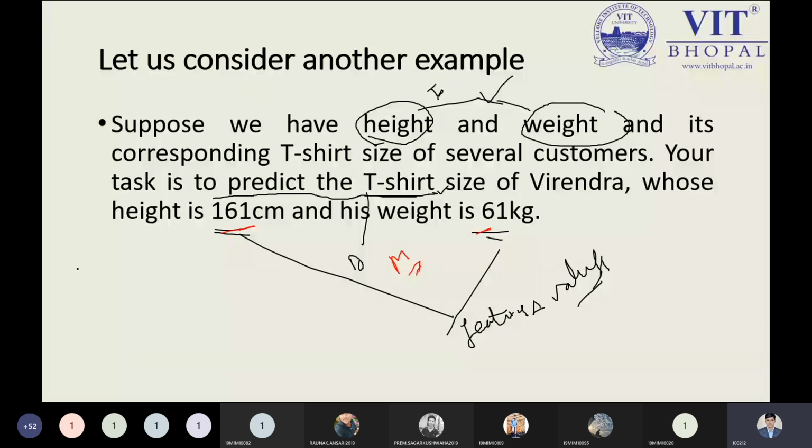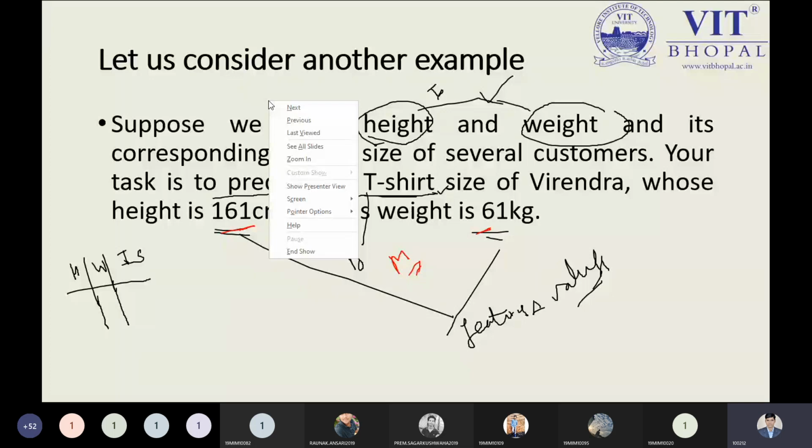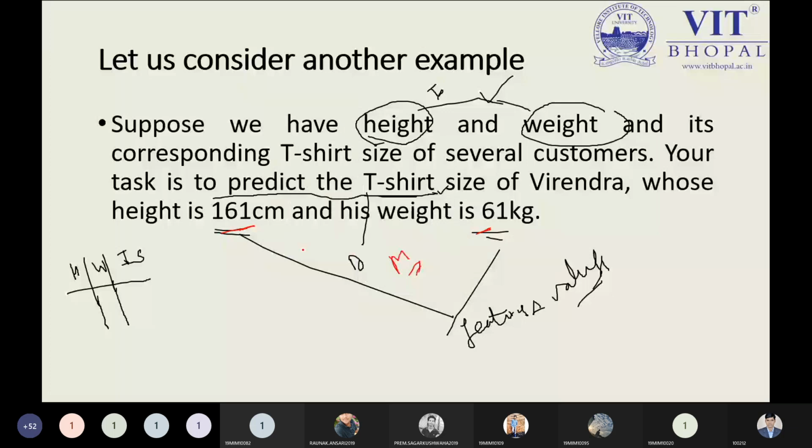So what are the columns we have? We have the height column, the weight column, and the t-shirt size. These are 3 important columns, and these are known as the attributes of a data point. So we have 3 different attributes, and from these attributes we need to identify which are the independent variables and which is the dependent variable. From this you can easily identify height and weight as independent variables.